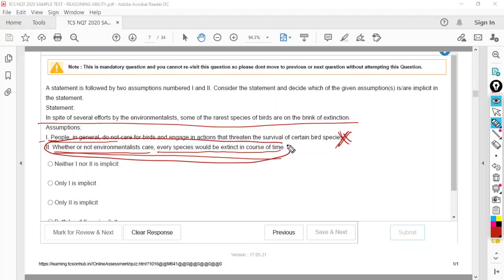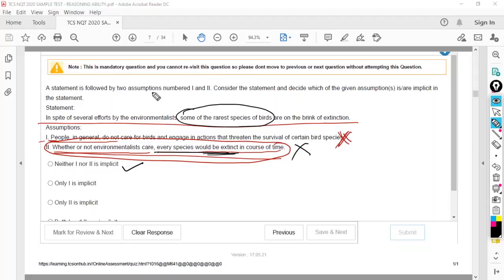You should never come out of the question. And moreover, in the statement, the author strictly said some of the rarest species of birds are in extinction. Whereas this statement is saying that every species would be extinct. So this is nowhere related, and this cannot be the assumption. So therefore the answer is neither one nor two.